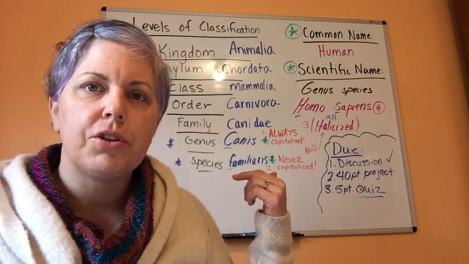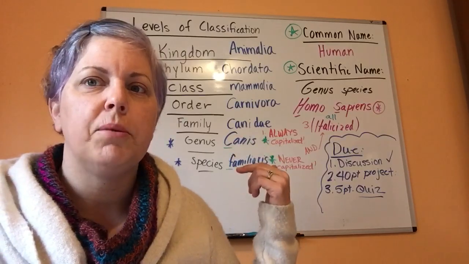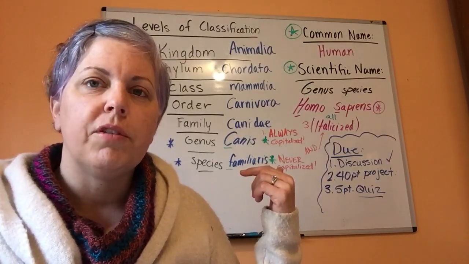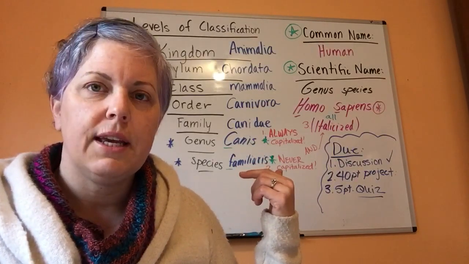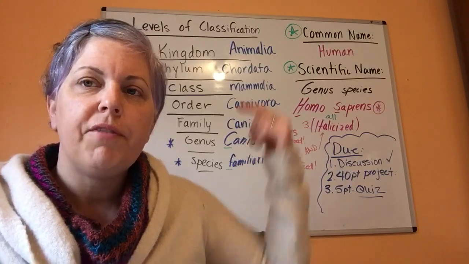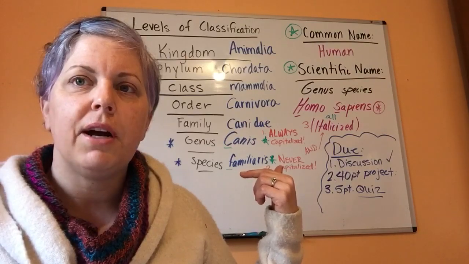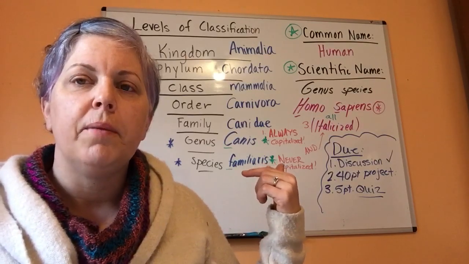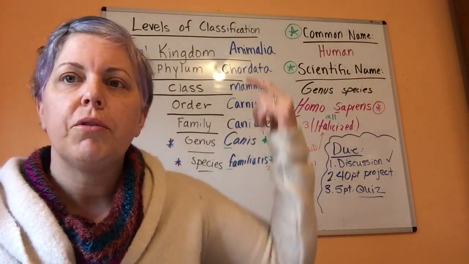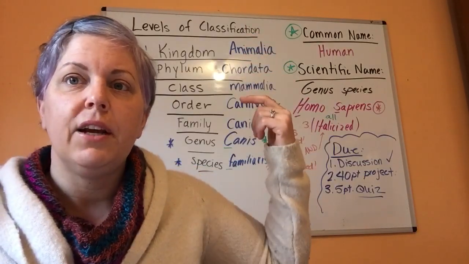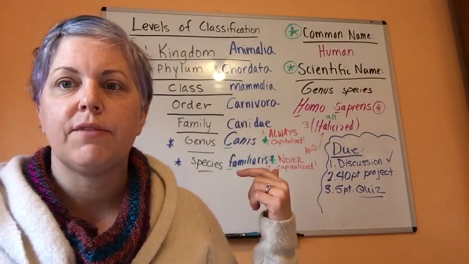I would really like you to think outside the box and pick an animal or a plant or a fungus or something else that's not a cat or a dog. If I was using my example here, I would be making a slides project where I'm going through and finding all these names for the classification.